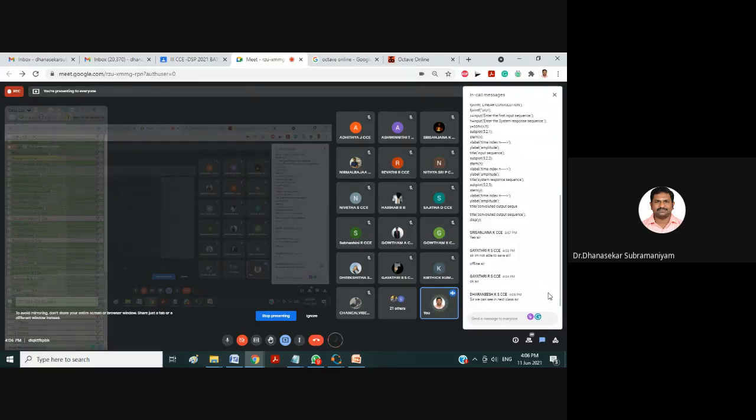The circular convolution code is the same thing; the same sequences we have to use. Try circular convolution and come for the next lab. Even the codes are available on the net itself. If you find one, copy and paste it, and just see whether you are getting the result or not.